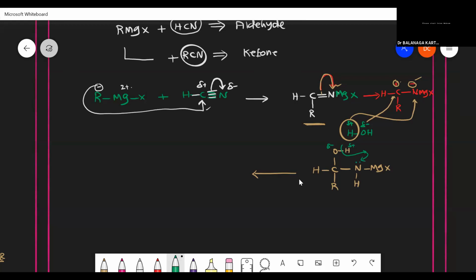Now, what will happen? So H, C, here O minus. And here R is there, and here N, already one H is there. Here one H will also be there. NH2 MgX. Is that clear?